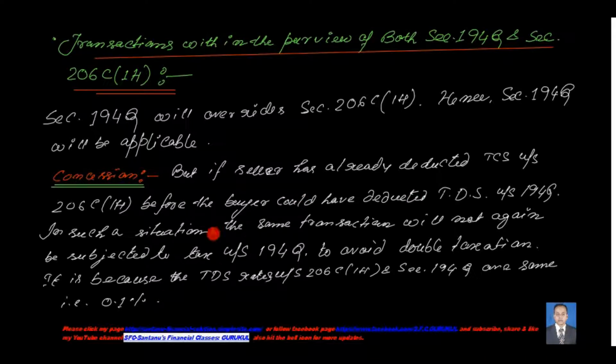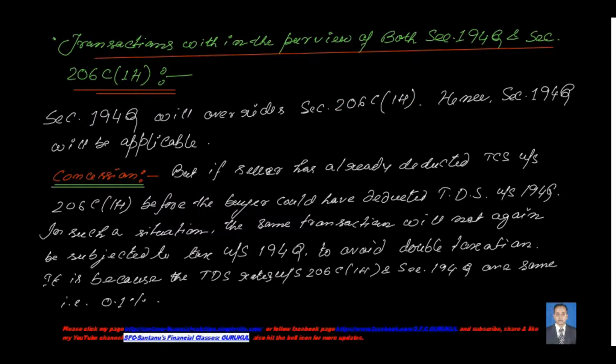In such a situation, the same transaction will not again be subjected to tax under section 194Q, to avoid double taxation. This concession is given because the rate under section 206C subsection 1H and section 194Q is the same, that is 0.1%. There is no change in the rate, so you can use either section. But in the general case, it is not that anyone can deduct. No, that is not the case. In a normal scenario, TDS will be applicable, TCS will not be applicable. Section 194Q will have an overriding effect on section 206C(1H).